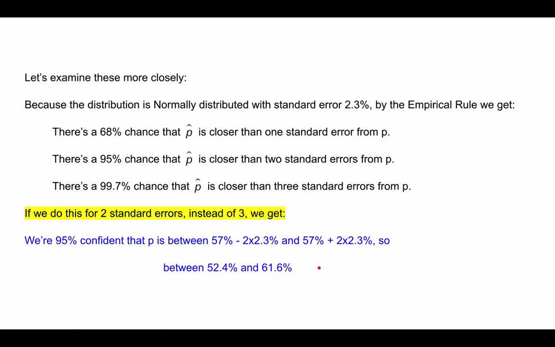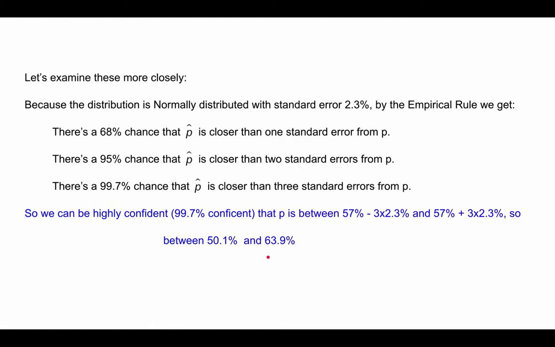Something to notice here is that when we decreased our confidence level, so if we wanted to be 95% confident, it made the range of numbers smaller. So at a 95% confidence level, we can say that we think p is between 52.4% and 61.6%. When we did a 99.7% confidence level, the range was between 50.1 and 63.9%.